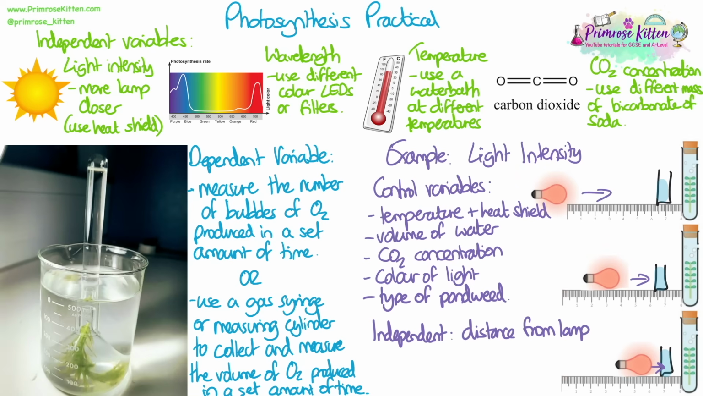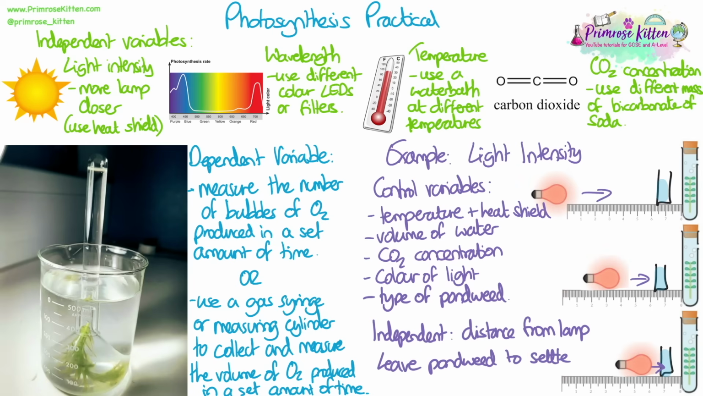My independent variable then is my distance from the lamp. As we move the bulb closer to our pondweed, the light intensity will increase. So we start far away, we measure the amount of bubbles produced in a set amount of time, then we move the bulb closer. We can use a ruler to measure the distance.